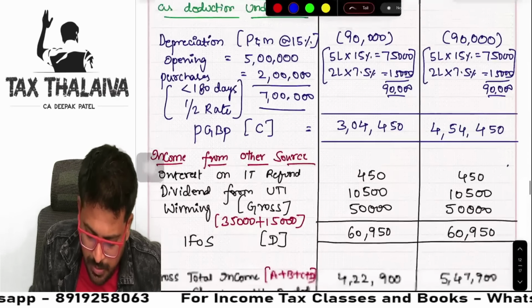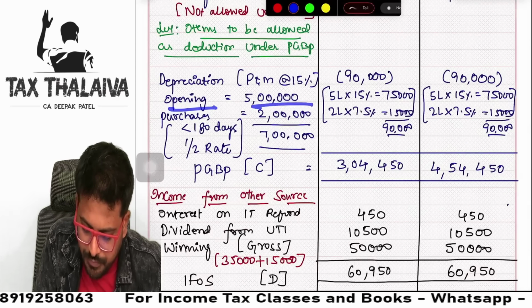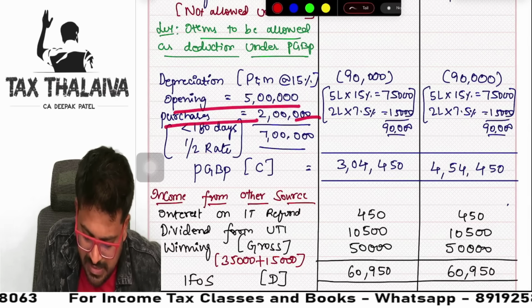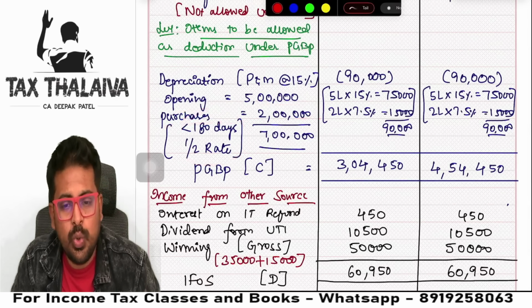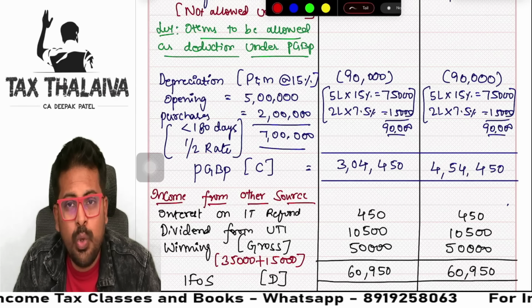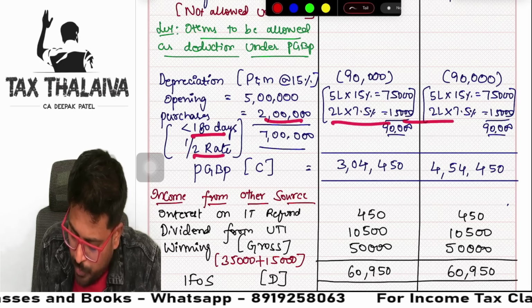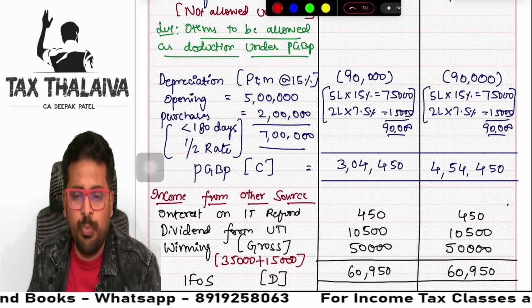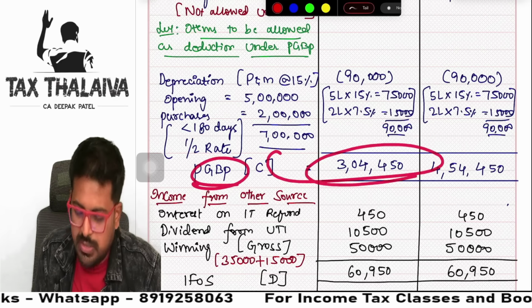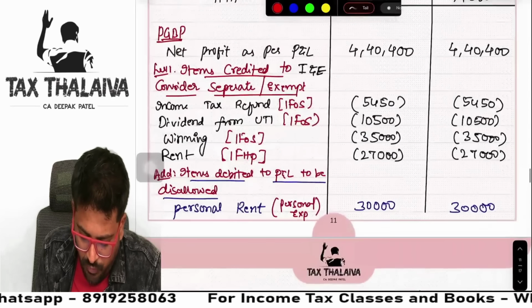See guys. First I have shown opening, then purchases, then I have written here. Guys, you need to present exactly like this. Working notes, everything is important. Less than 180 days, half rate, and I have explained everything so beautifully. Then PGBP comes. And one more thing, guys.